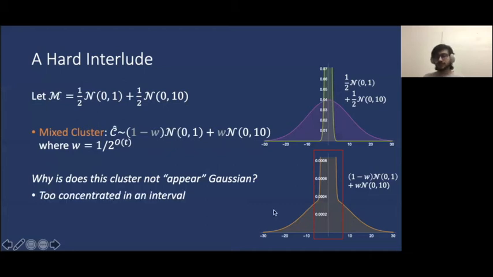The main observation here is that the distribution is too concentrated in an interval around the origin, which is denoted by this red box here. This, combined with the observation that no single Gaussian over-concentrates in any given interval, will help us rule out such clusters. Note that if this set of points were drawn from a single Gaussian, either the distribution would taper off quickly here, or the variance would fall quickly to zero in this interval. And therefore it cannot have so much mass.